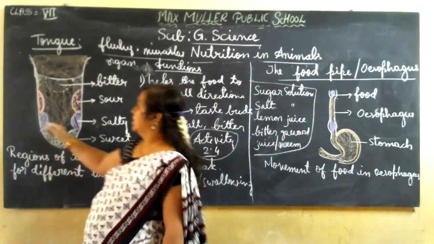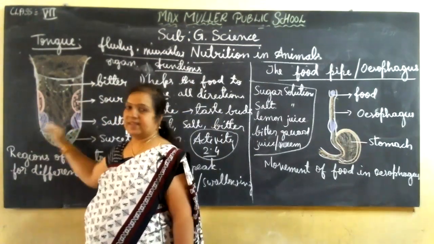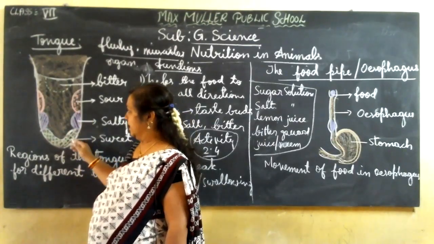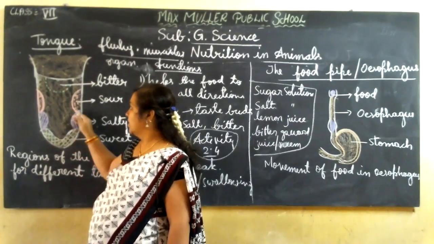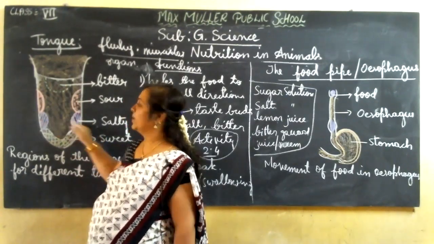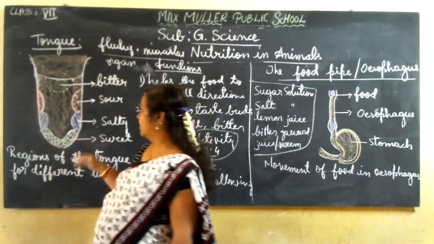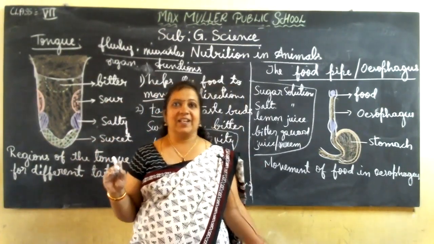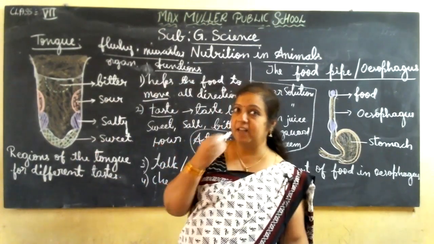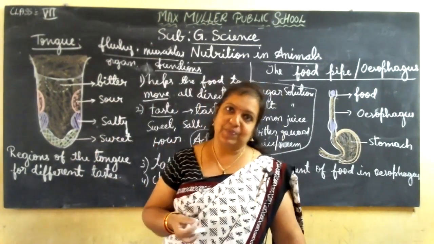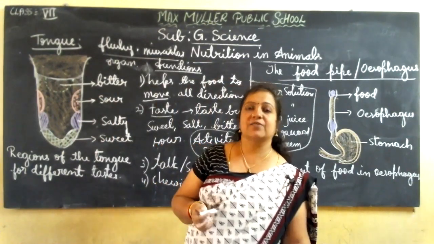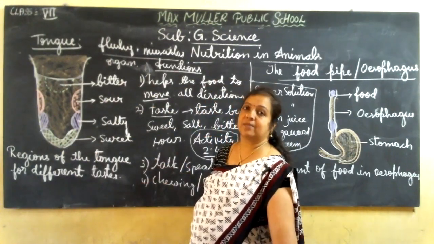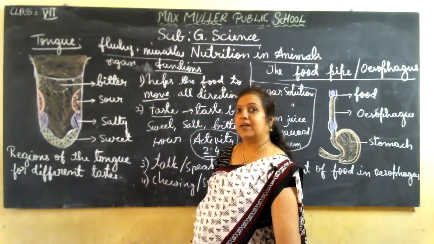Okay, then below that, 2 places here in the corner, not in the middle and not at the apex either. In the middle of these 2 portions, there will be a salty taste. And at the tip, there will be sweetness. Sweet taste buds are present there. They can identify sweetness easily. Okay, this you do yourself, children, and check it. So these are the places where we get the different types of tastes with the help of taste buds.